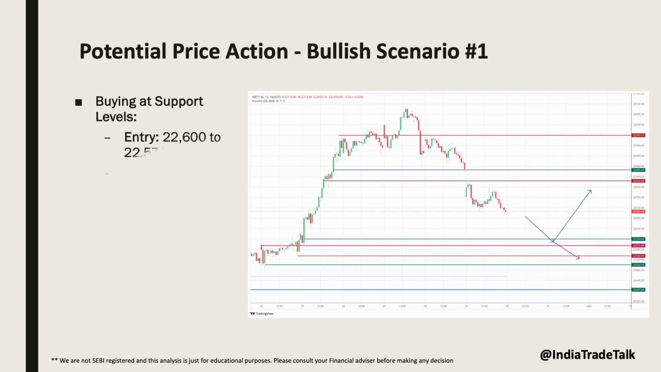Now let's discuss possible price action from bullish scenario. We can consider buying around support levels around 22,600 to 22,574 with a target of 22,700 and a stop loss at 22,534. If we see two consecutive 15-minute candles closing below 22,574, we should still close the trade in loss.